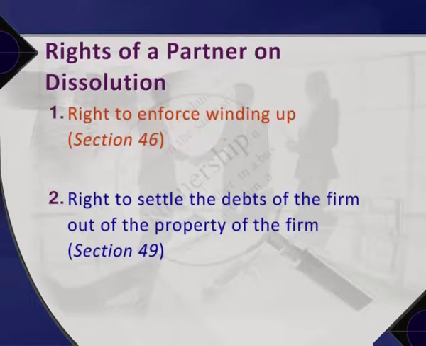Two, right to settle the debts of the firm out of the property of the firm. Refer section 49. Section 49 of the Partnership Act lays down that where the firm is dissolved, the debts of the firm are settled out of the property of the firm, and if there is any surplus, it is utilized towards the payment of private debts of the partners.